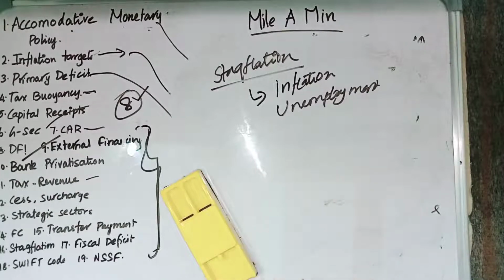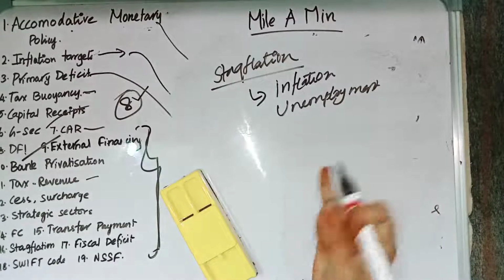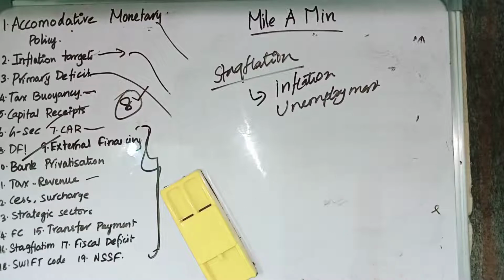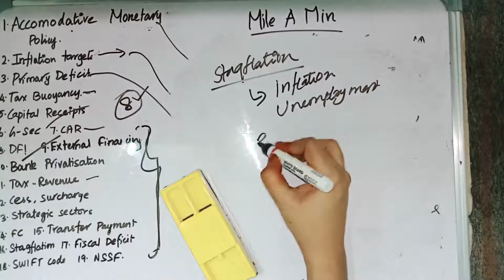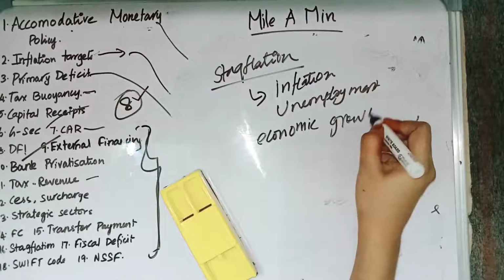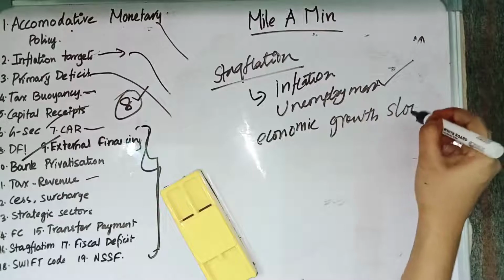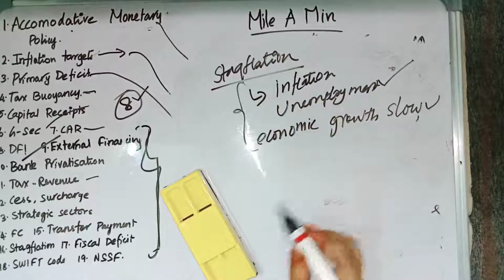So in inflation, generally we have high employment, but during a stagflation period, we have inflation as well as unemployment. That is the key point, and also the economic growth will be slow. So that is stagflation. During stagflation, there will be inflation and unemployment, and the economic growth will be slow. Those are the key features of stagflation.